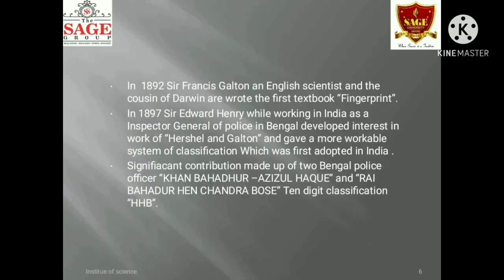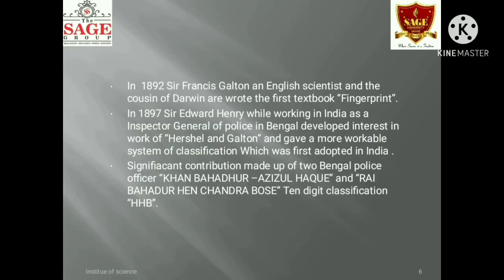In 1897, Sir Edward Henry, while working in India as Inspector General of Police in Bengal, developed an interest in the work of Herschel and Galton and gave a more workable system of classification, which was first adopted in India. Significant contributions were made by two Bengal police officers, Khan Bahadur Azizul Haq and Rai Bahadur Hemchandra Bose.